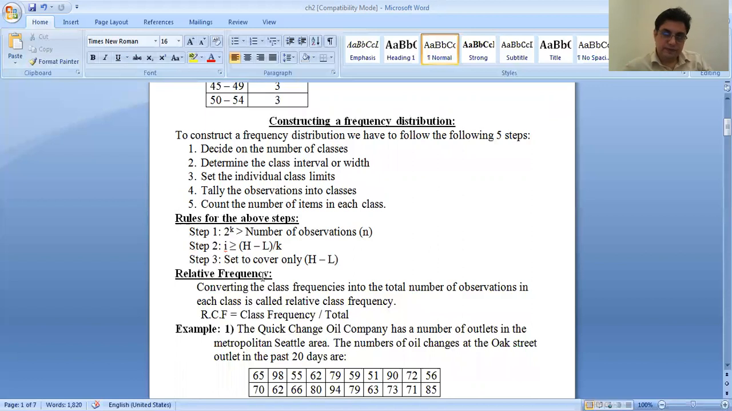Relative frequency. And step 3, we have to set all the data in the class intervals. Relative frequency: converting the class frequency into a proportion of the total number of observations in each class is called relative frequency. Let me explain with one example.